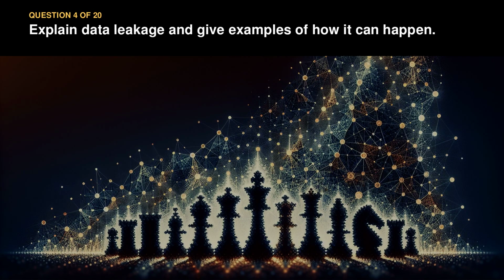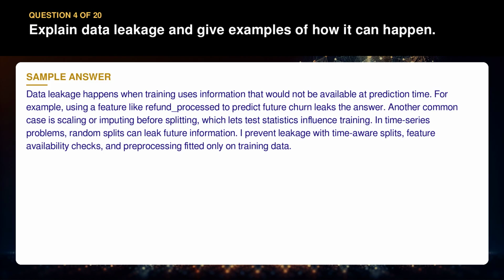Question 4. Explain data leakage and give examples of how it can happen. Data leakage happens when training uses information that would not be available at prediction time. For example, using a feature like refund process to predict future churn leaks the answer. Another common case is scaling or imputing before splitting, which lets test statistics influence training. In time series problems, random splits can leak future information. I prevent leakage with time-aware splits, feature availability checks, and pre-processing fitted only on training data.